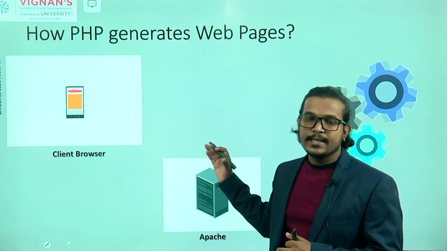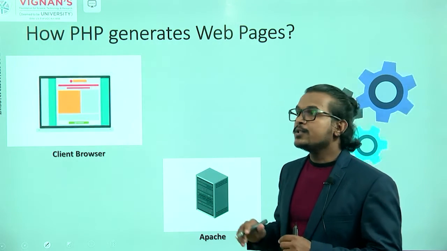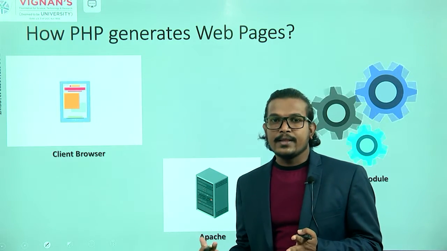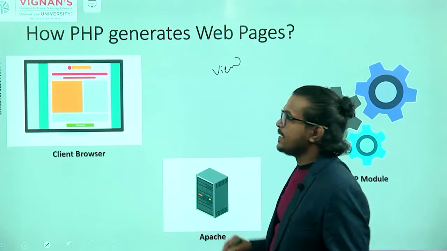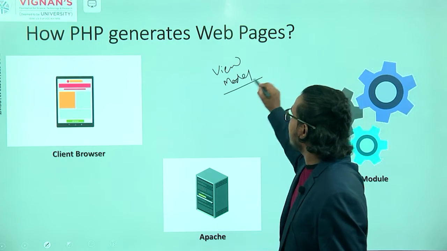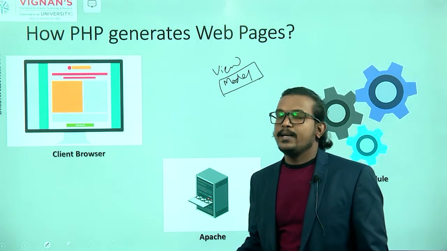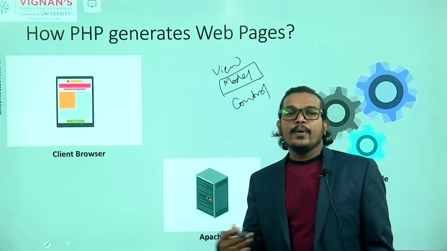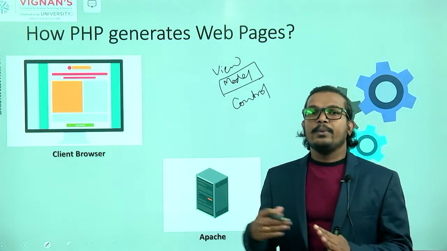So here this particular PHP follows the MVC architecture, or it maps with the MVC architecture. So what is that particular MVC architecture? In MVC architecture we are having the presentation layer, that is nothing but the view. After that we are having the model. In this particular model we are talking about the database. And the controller is there. So controller means what? We are controlling those particular pages, or we are controlling the information between the pages, right?